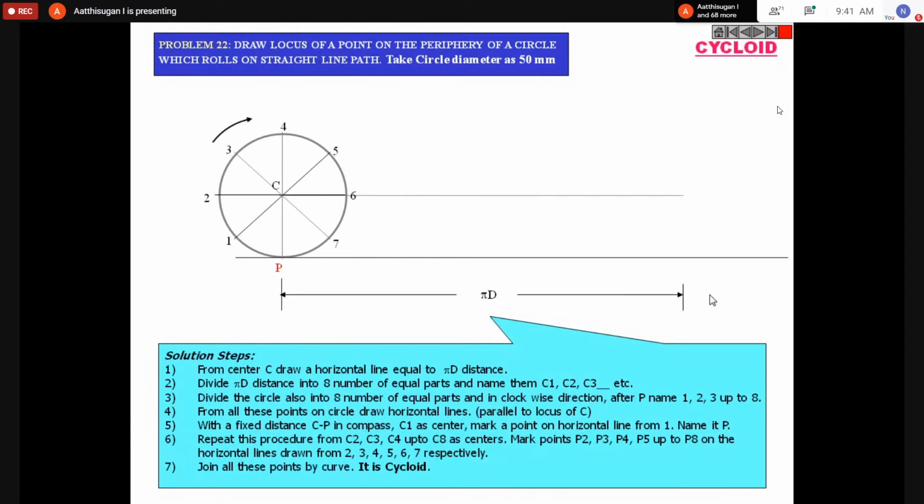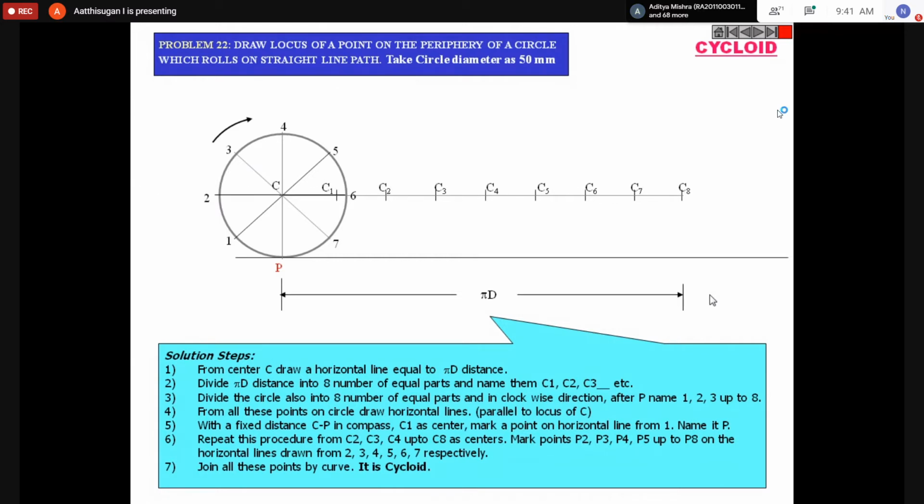Here they gave 50 mm, so pi into 50. You can mark the point. Next you divide the line of length pi d into equal parts. Whatever number of equal parts you divided the circle into, 8, divide the line also into the same 8 equal parts. Remember that.